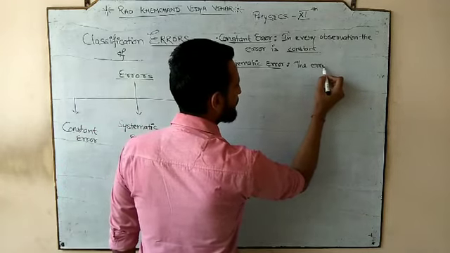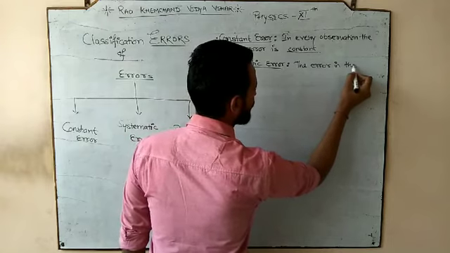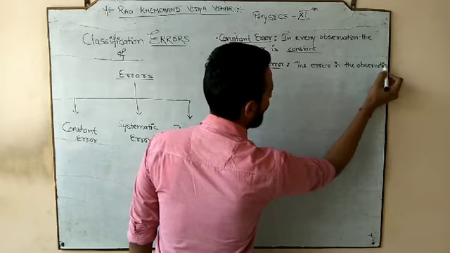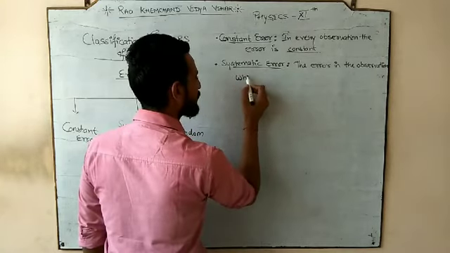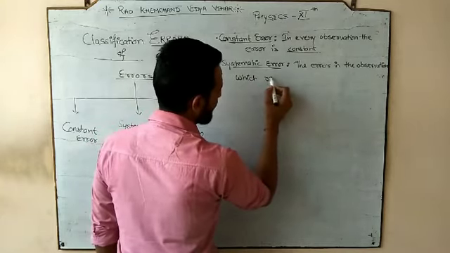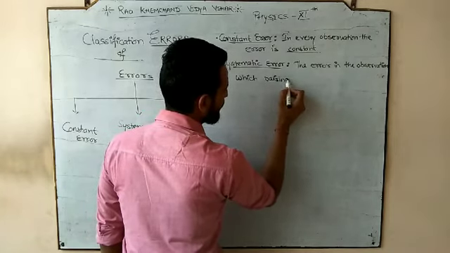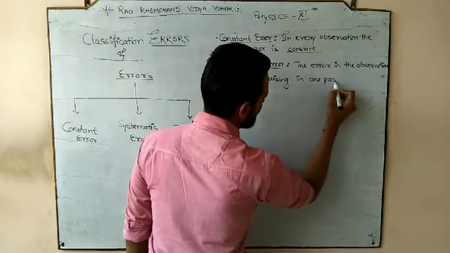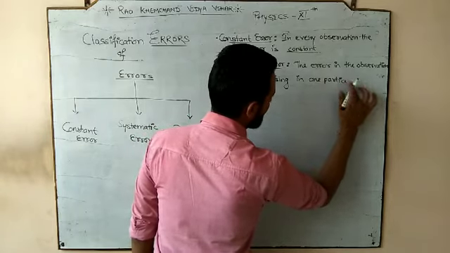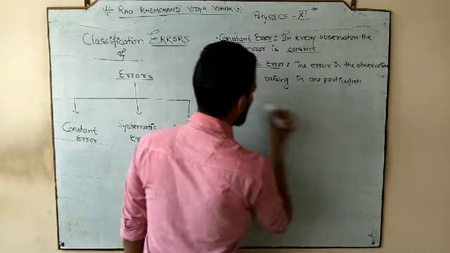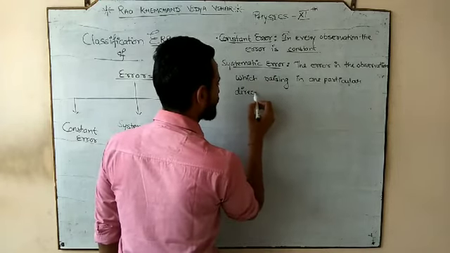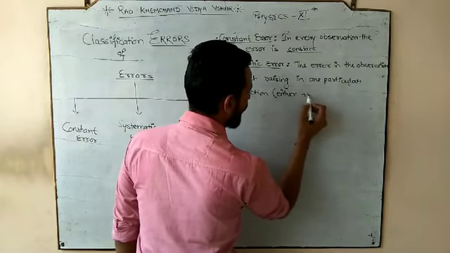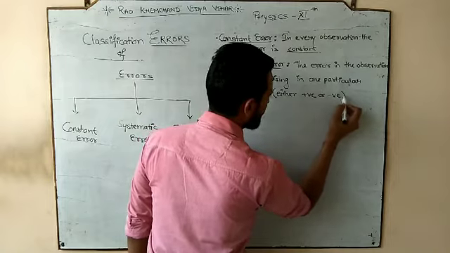The error in the observation which is rising in one particular direction, either positive or negative.